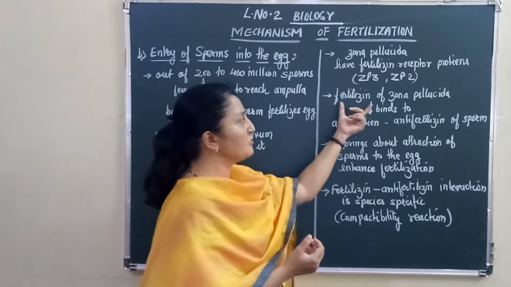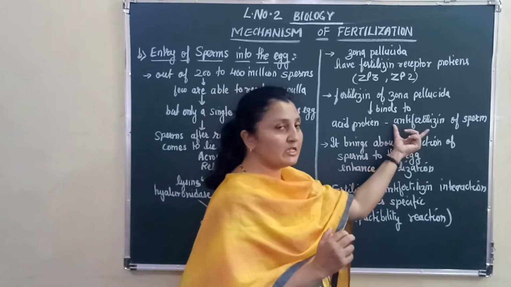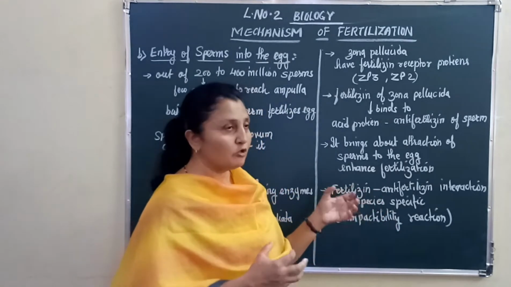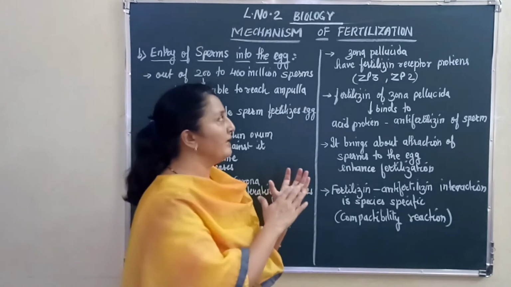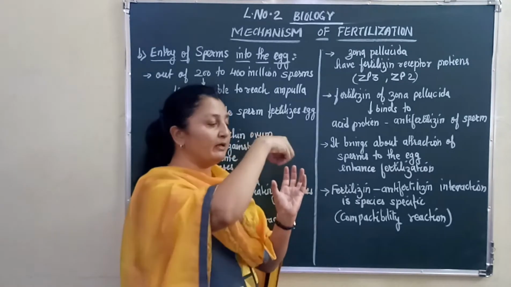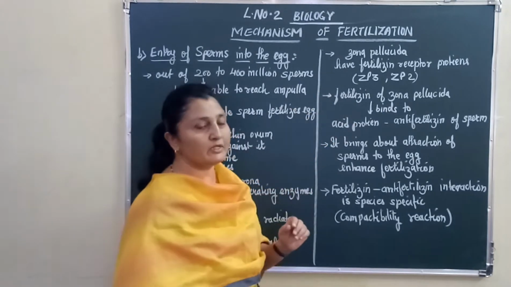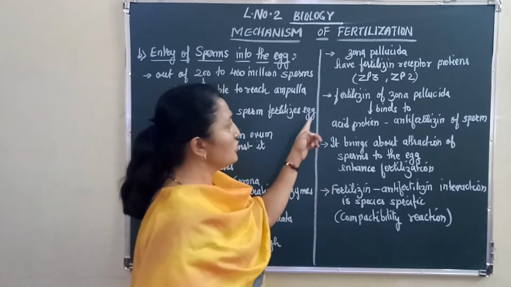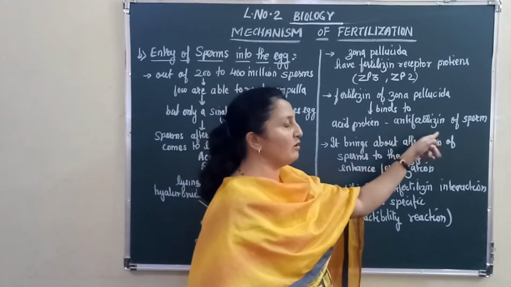Now the fertilizin of the zona pellucida will bind to the acidic protein that is produced by the sperm, and it is called antifertilizin, right? So consider my hand as a fertilizin receptor. Unless and until a proper antifertilizin comes and binds here, the layer is not going to allow the sperms to penetrate that layer of the egg, right? So the fertilizin of the zona pellucida binds to the antiprotein, the antifertilizin, of the sperm.